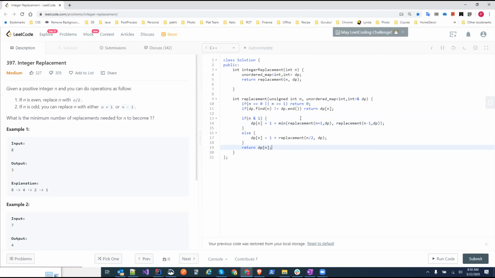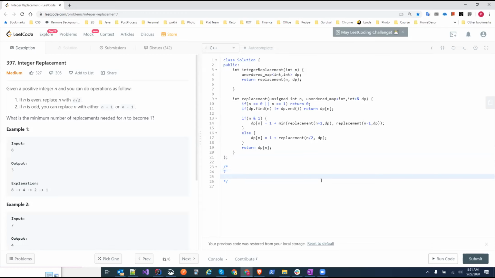Any question here? I have a question. In this problem, do we get any overlapping subproblems? Yes, we do. Let's take an example. Let's start with 7. What are the possible solutions?